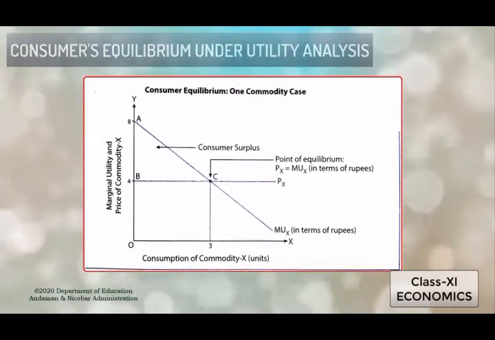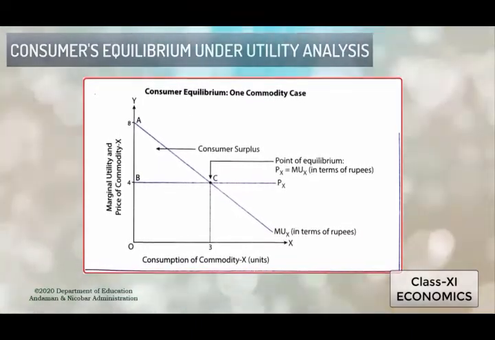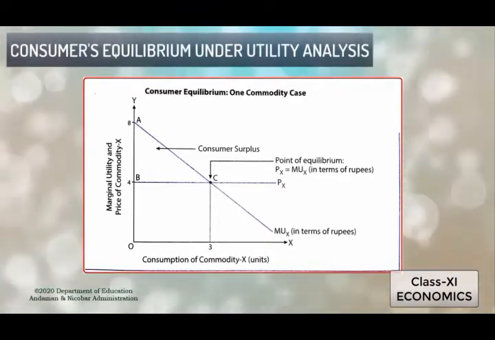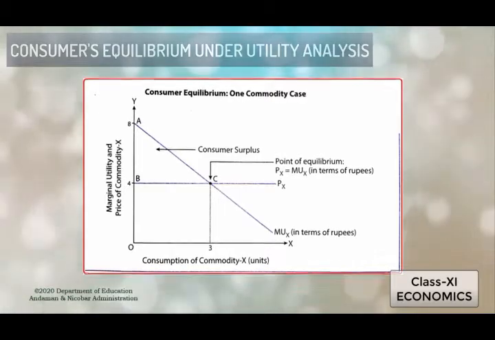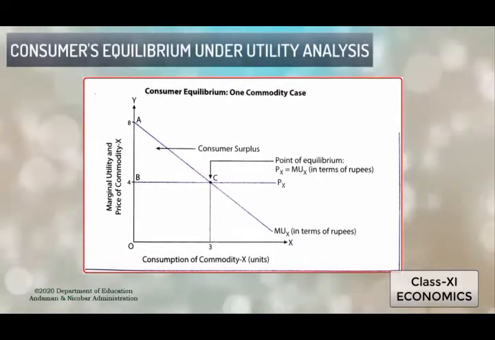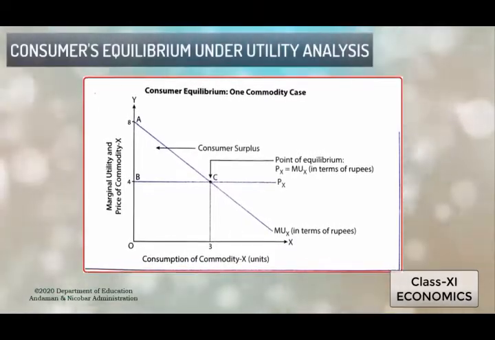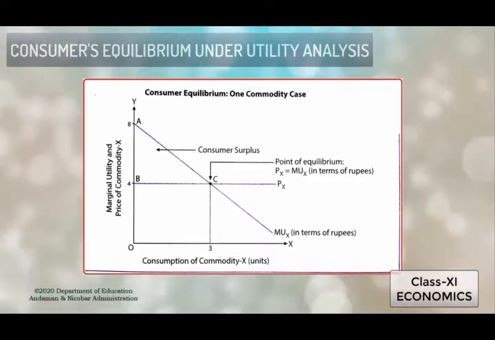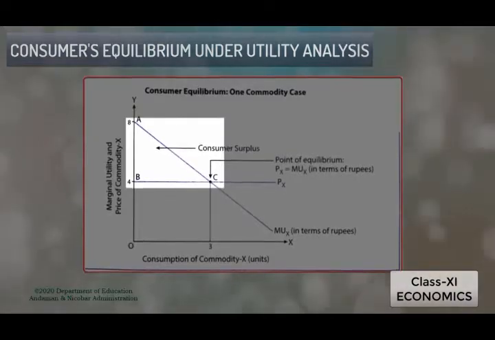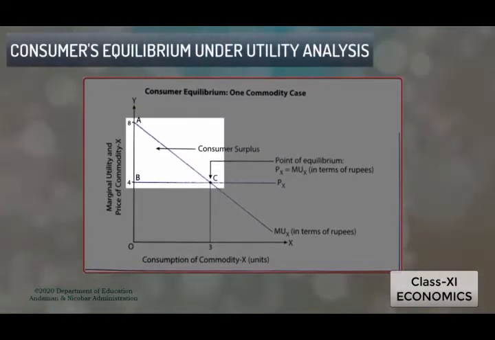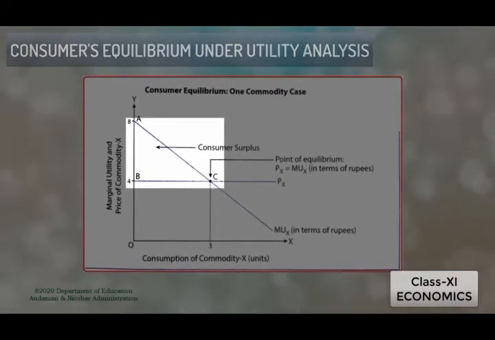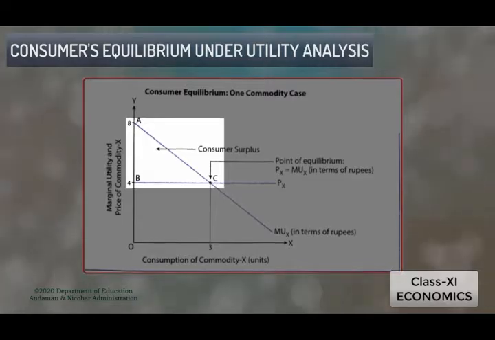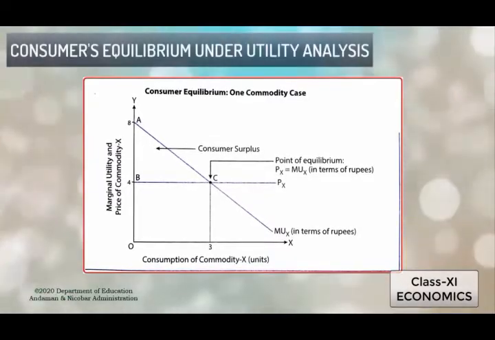So the table can be very easily understood by this diagram. We can very easily understand the point of equilibrium. PX will be equal to the value of MU of X. So in the state of equilibrium, the consumer surplus is maximum and it is equal to the area of ABC. The area ABC is darkened here, that is the consumer surplus. At that time, the consumer will continue to utilize the commodity to satisfy his need.